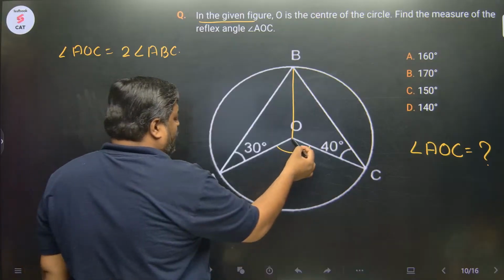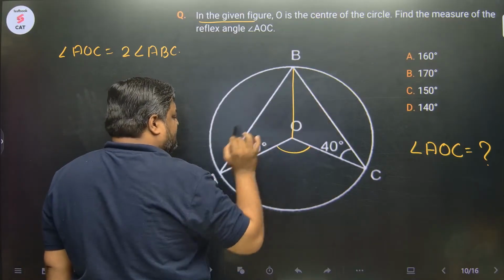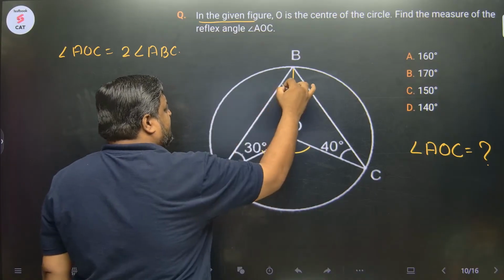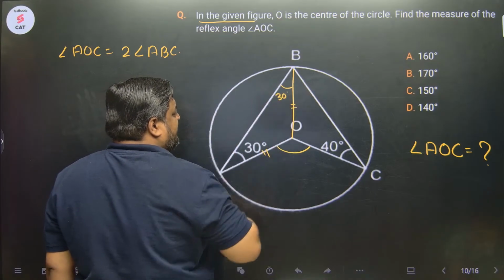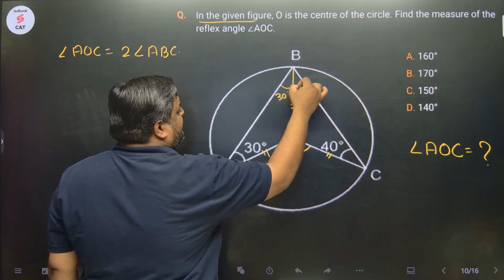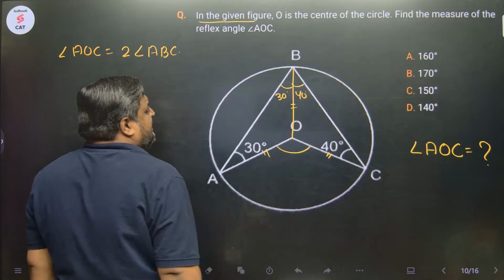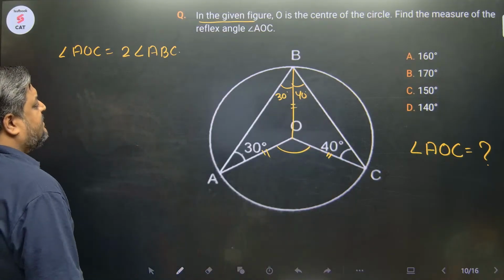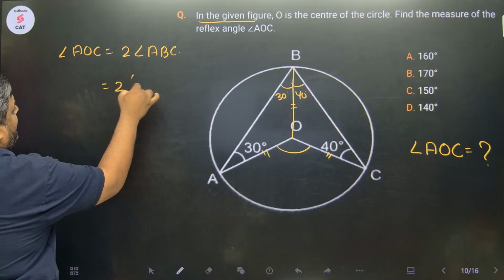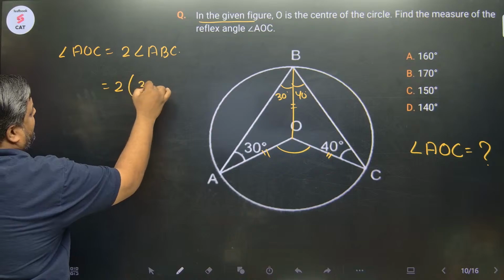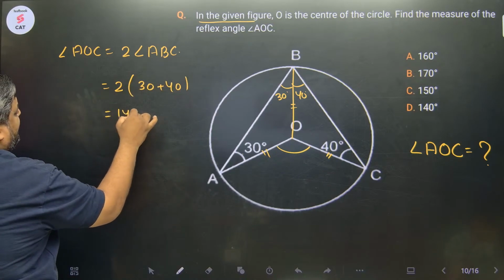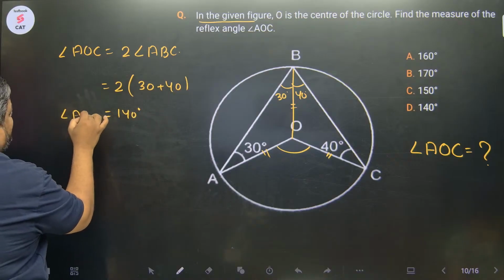We know that OA and OB are radii of the circle, so OA is equal to OB. So if this is 30, this has to be 30, base angles of an isosceles triangle. By the same logic, if this is 40, this would be 40. Base angles of an isosceles triangle are equal. So now I can say angle ABC is 30 plus 40, which is 70. Into 2, 140 degrees is the answer for angle AOC.